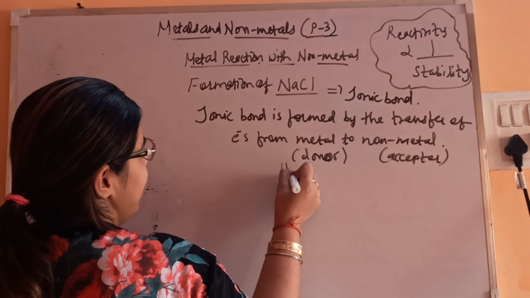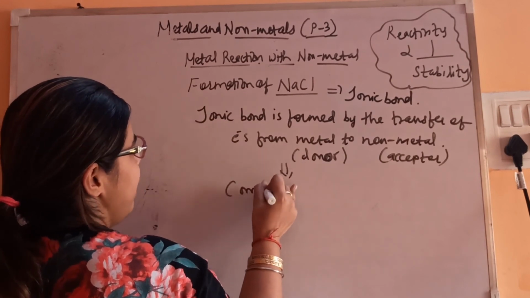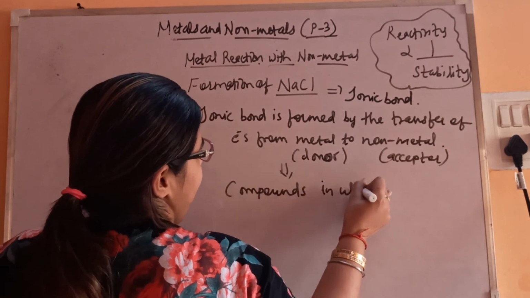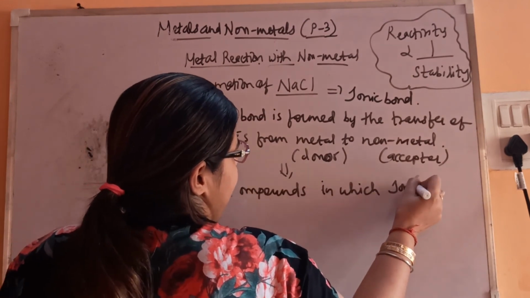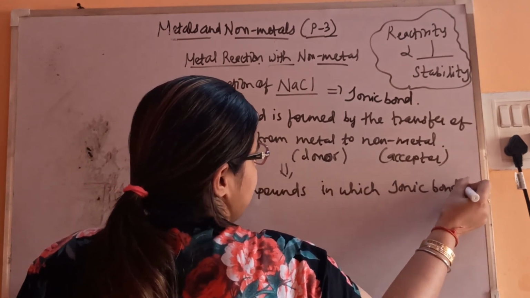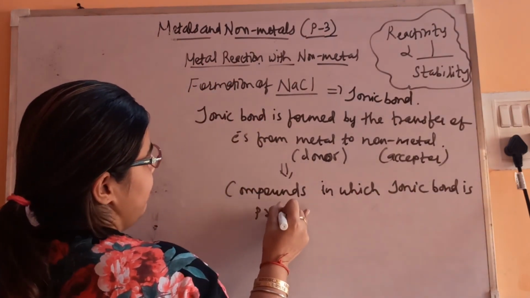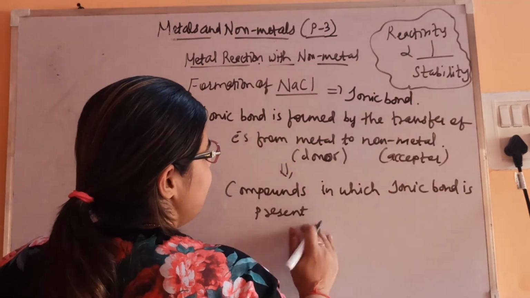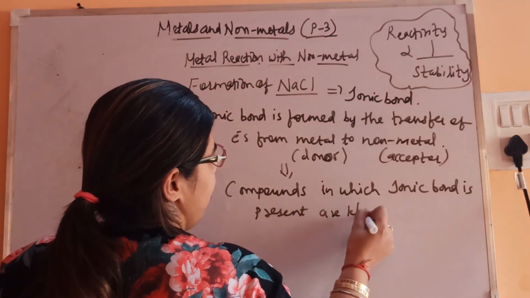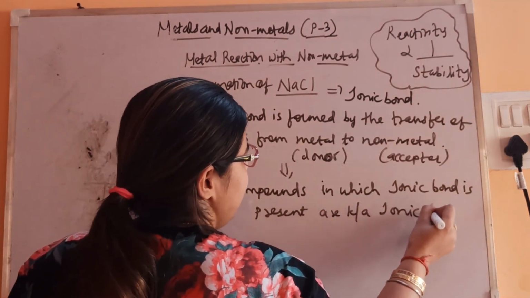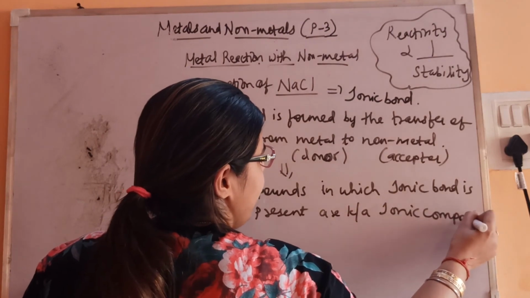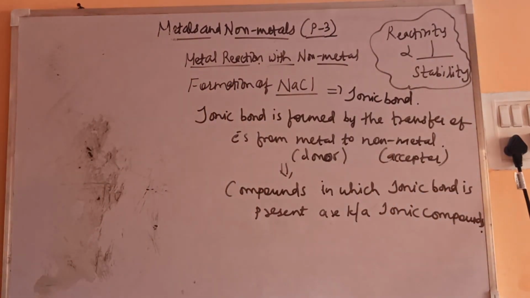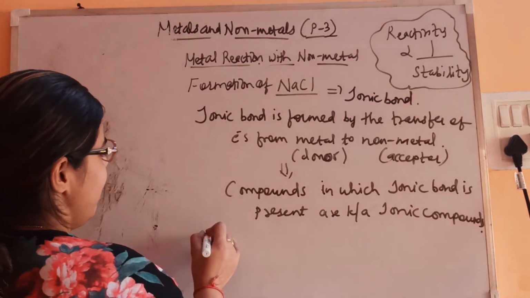And the compounds in which an ionic bond is present are known as ionic compounds. We'll see the properties of these as well.